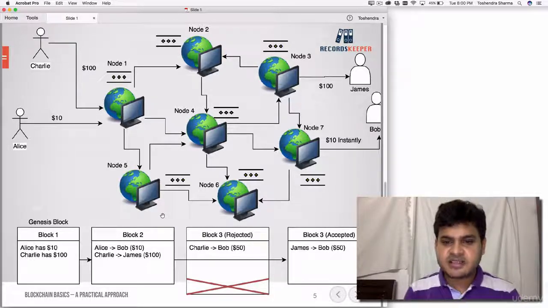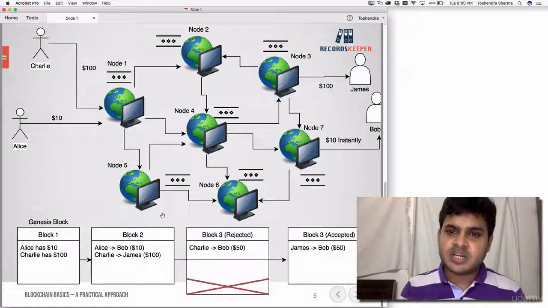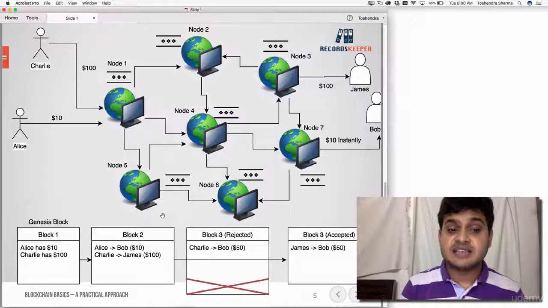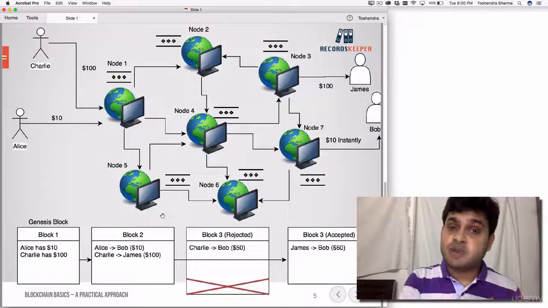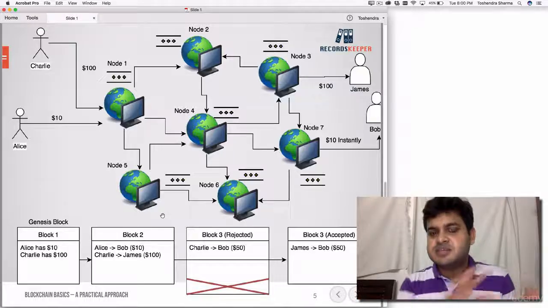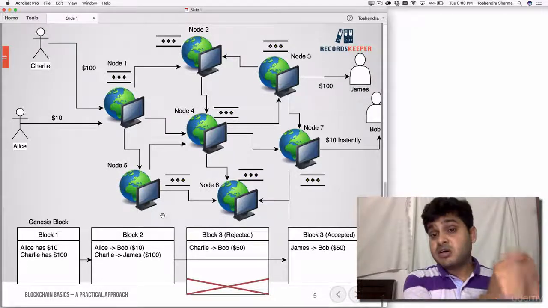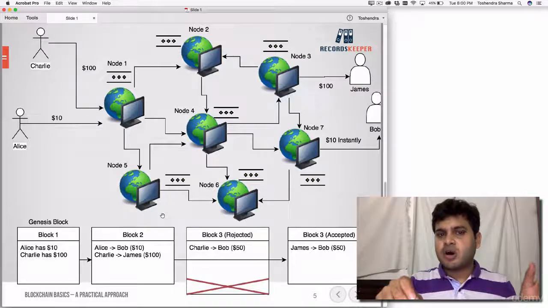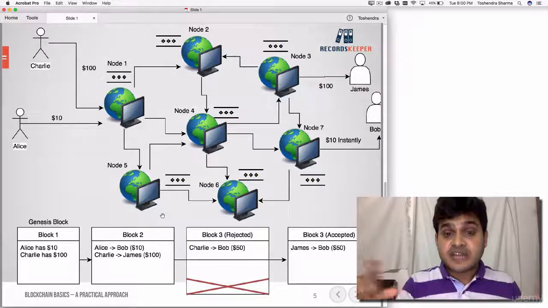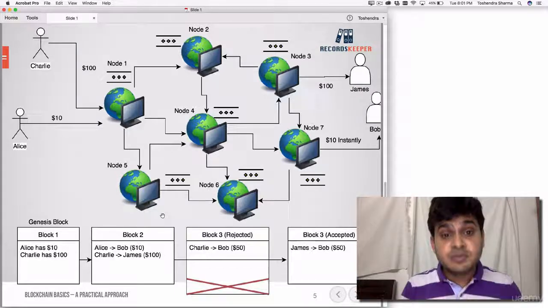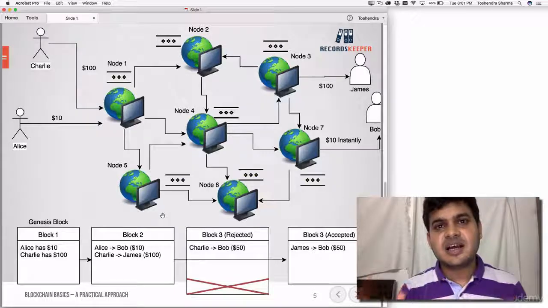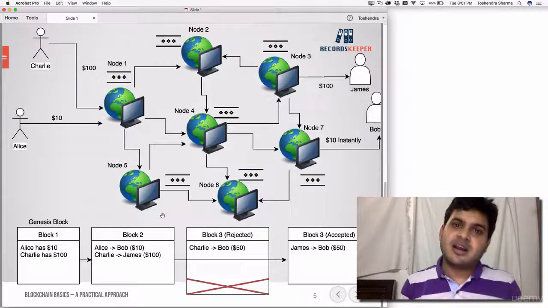In block 3, now let's say James decided to transfer $50 to Bob, which is a genuine case. As you can see, James already has $100, which is mentioned in block 2. Since you have the entire copy of the blockchain, you can easily conclude that okay, James has $100, let James transfer $50 to Bob and increase Bob's amount, right? So that's called a public ledger, distributed, everybody has it, so everybody owns it. So everybody is actually the accountant or the banker now, right?